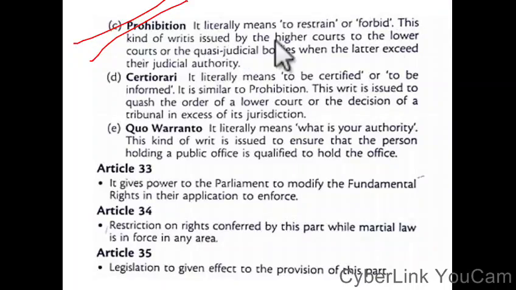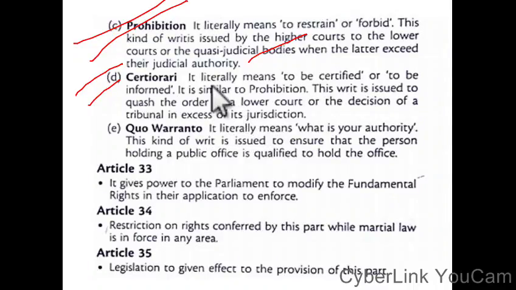This kind of writ is issued by the higher courts to the lower courts or quasi-judicial bodies when the latter exceed their judicial authority. Certiorari literally means to be certified or to be informed. It is similar to prohibition. This writ is issued to quash the order of a lower court or the decision of a tribunal in excess of its jurisdiction.